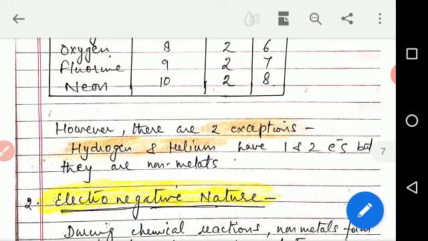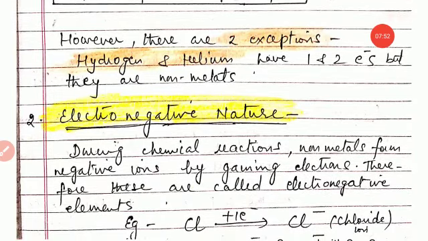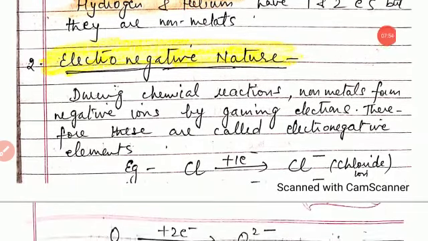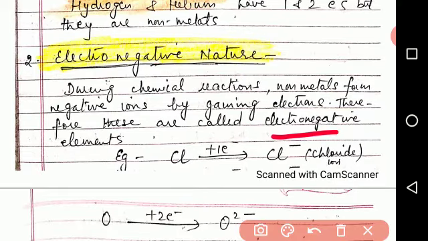However, there are two exceptions, hydrogen and helium, which have 1 or 2 electrons in the outermost shell, but they are non-metals. Second property is electronegative nature. During chemical reactions, non-metals form negative ions by gaining electrons. Therefore, these are called electronegative elements.